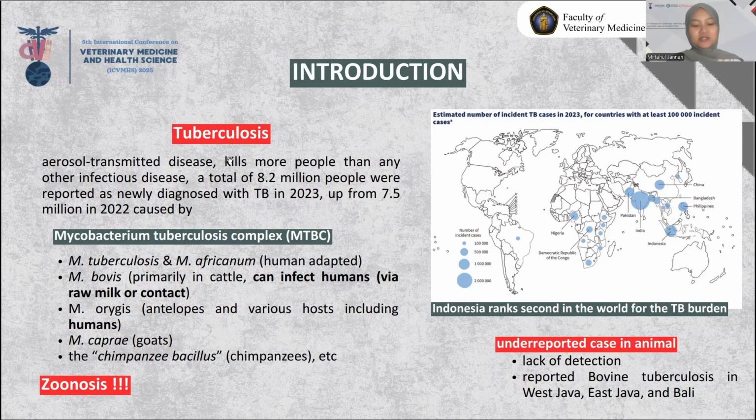TB has high zoonotic potential if we don't have any strategies to control this burden, especially in Indonesia, which is the second-ranked country with TB burden in the world. Moreover, TB in animals is underdiagnosed yet poses a zoonotic risk in Indonesia. This underreporting in animals is shown by the fact that just West Java, East Java, and Bali reported tuberculosis prevalence. There are two reasons why TB has a high incidence. The challenges include slow diagnosis and rising drug resistance.